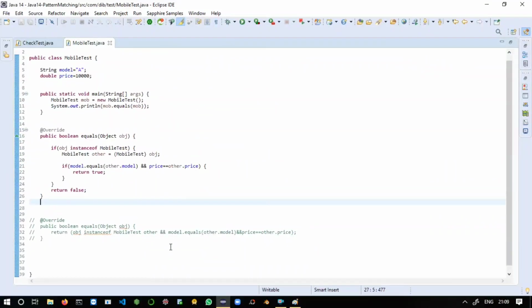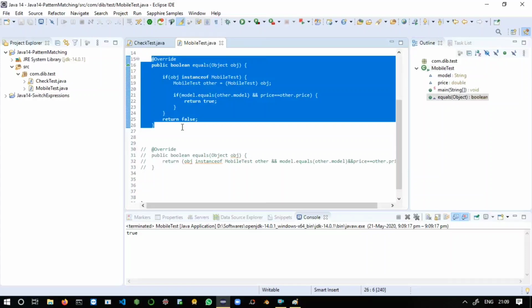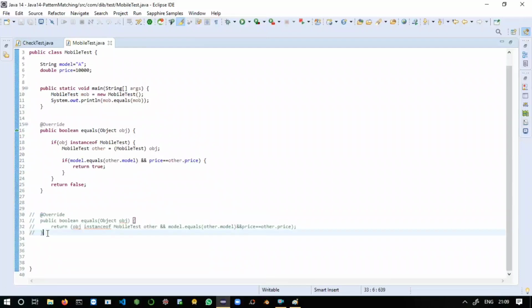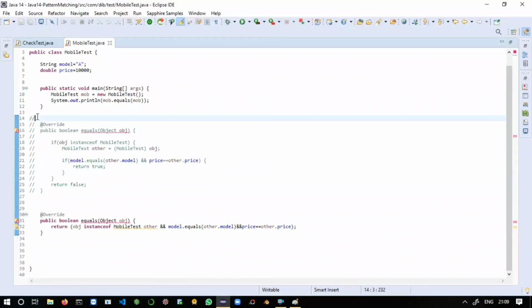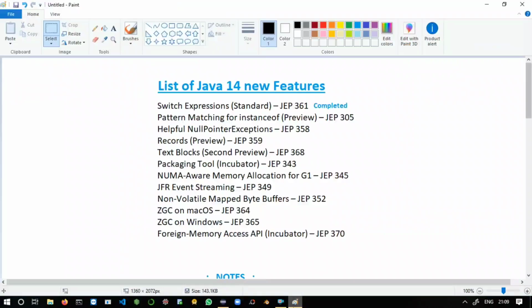Here you can differentiate these two equals methods. One is with our old approach of the instanceof operator, and the other is the new approach of the instanceof operator using pattern matching. You can see how many lines we have written, and here all the lines are reduced to one line only. I have taken this extra example only to show the beauty of this new feature, how all the lines are reduced to one line, and we can work perfectly.